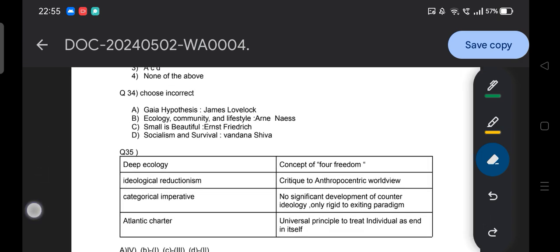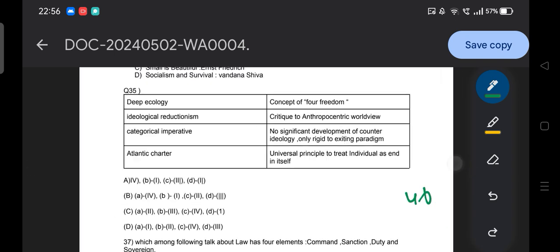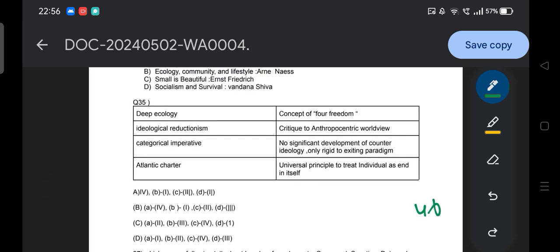So the next question in front of you: match the following. Deep ecology, ideological reductionism, categorical imperative and analytic charter. The other side: the concept of freedom, critique of anthropocentric worldview, no significant development of counter ideology and only rigid to the existing paradigm, universal principle to treat individuals as ends in themselves. So we need to find which is the match. Match the following, you need to match here.